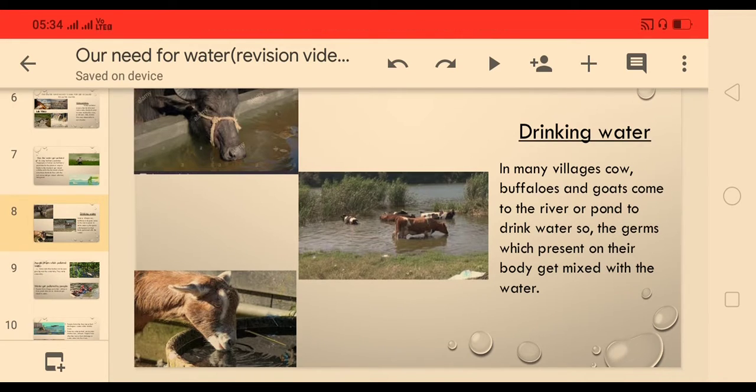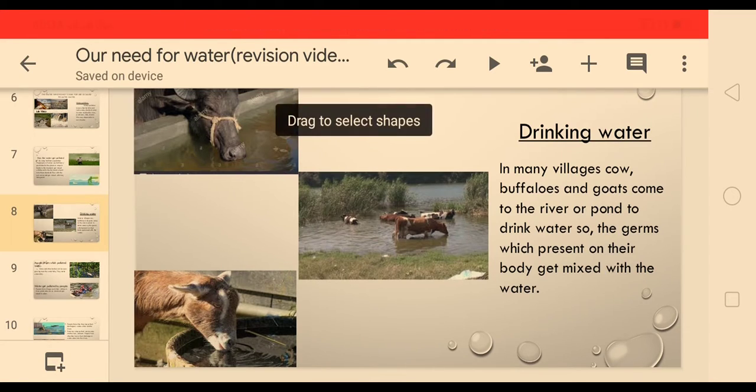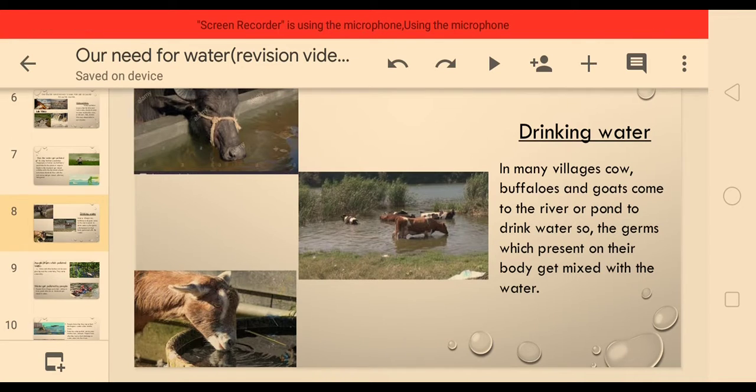When they come to the river or pond to drink the water, whichever germs are present on their body get mixed with the water, and the same water if we are using for washing the clothes, cleaning the house or drinking, what will happen? These germs will come in our body. That is why, do you think this water is safe for us? No.